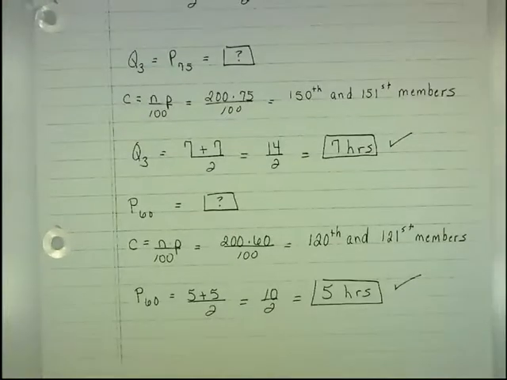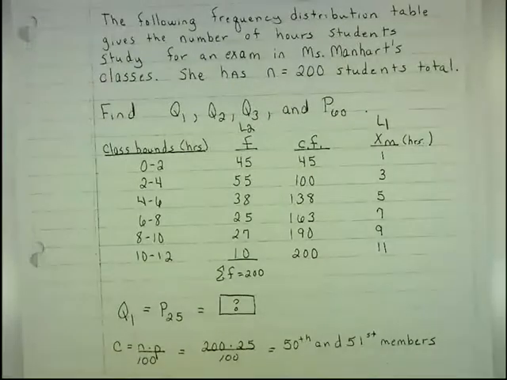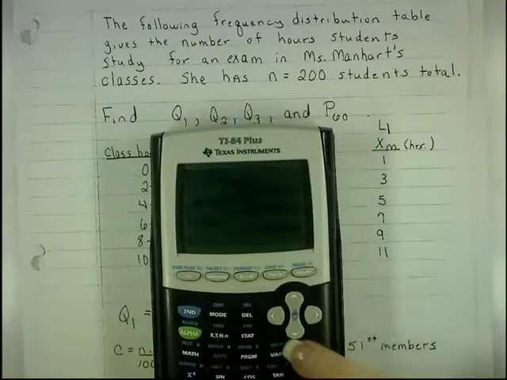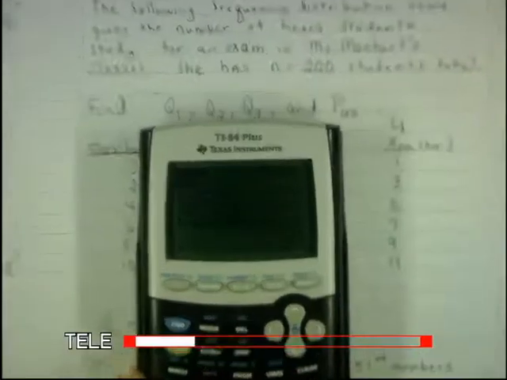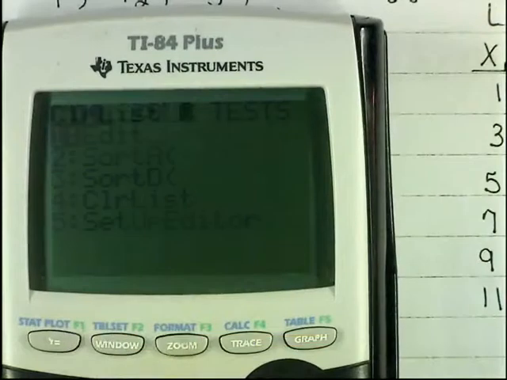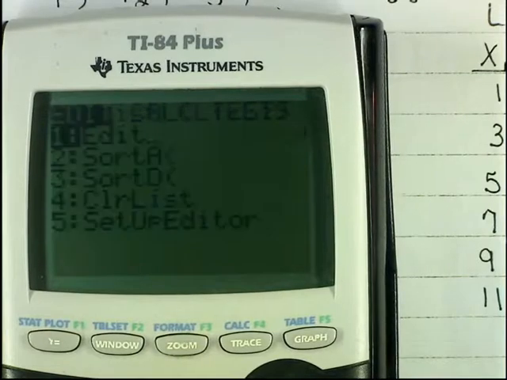So I want to show you this in the calculator. In the calculator, you would go to Stat, and you would go to 4, and parentheses L1, L2, and then go to Stat and Edit.